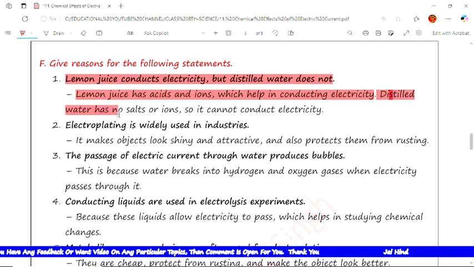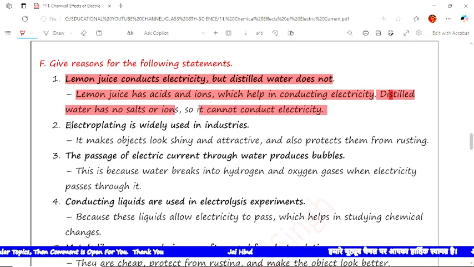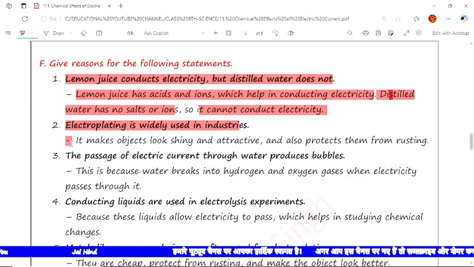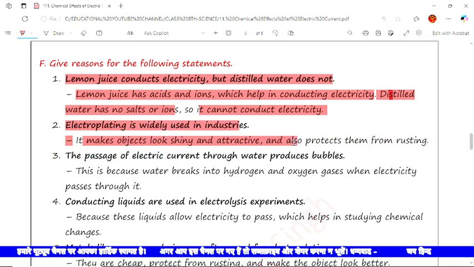Distilled water has no salt or iron, so it cannot conduct electricity. The next question is, why is electroplating widely used in industries? The answer is, it makes objects look shiny and attractive and also protects them from rusting. This is the correct answer.